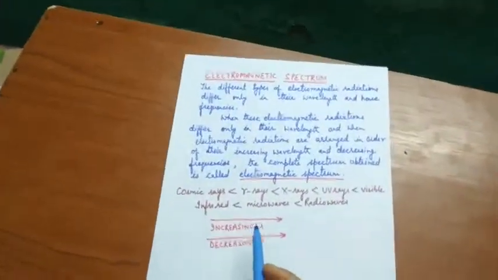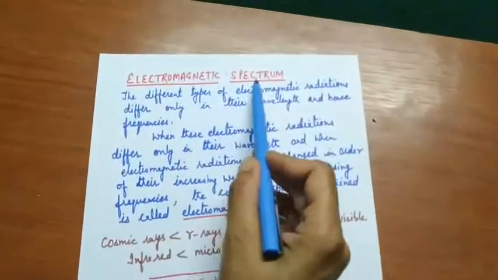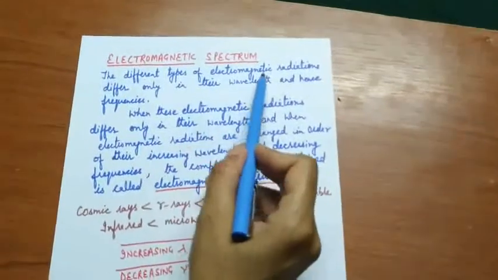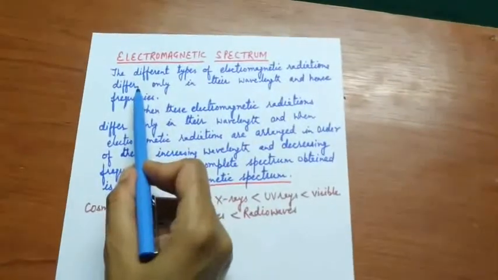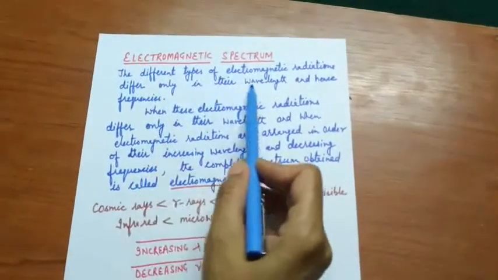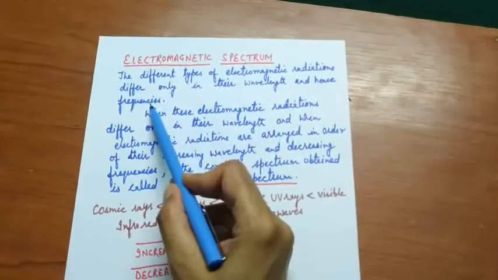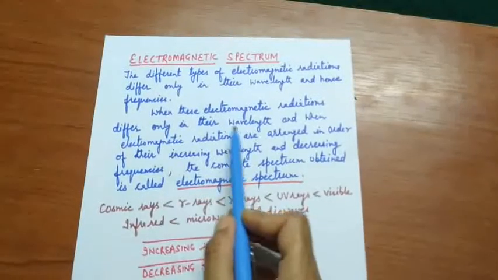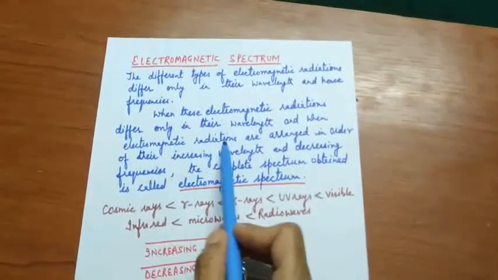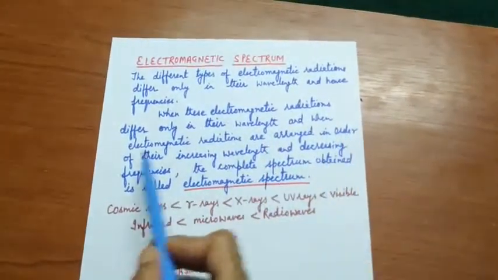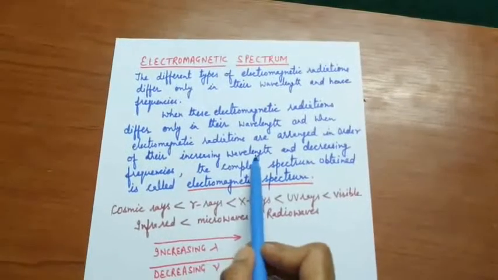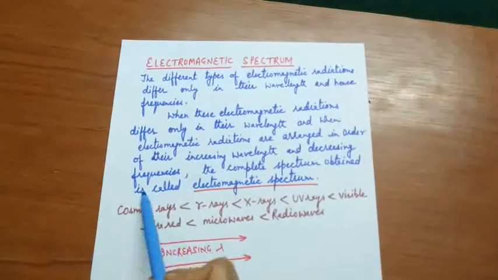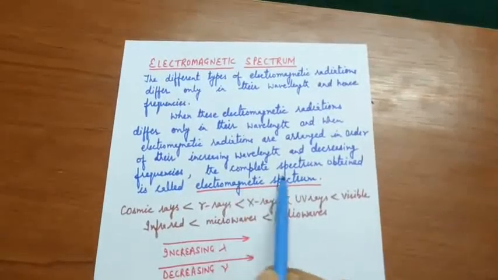Now next, electromagnetic spectrum. What is electromagnetic spectrum? The different types of electromagnetic radiations differ. How do they differ? They differ in their wavelengths and hence frequency. When electromagnetic radiations are arranged in order of their increasing wavelength and decreasing frequencies, the complete spectrum obtained is called electromagnetic spectrum.